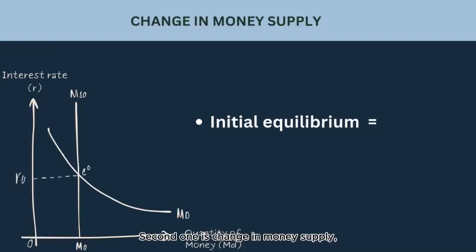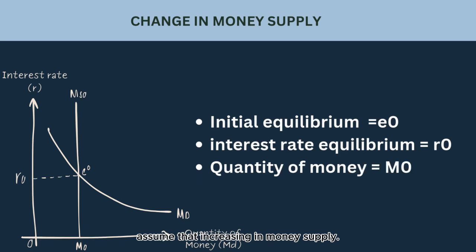The second one is a change in money supply. Assume that there is an increase in money supply. The initial equilibrium in the money market is at E0, where money demand equals money supply, the interest rate is at R0, and the quantity of money is equal to M0.